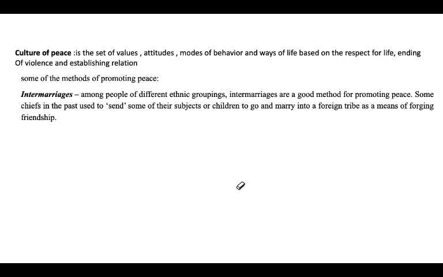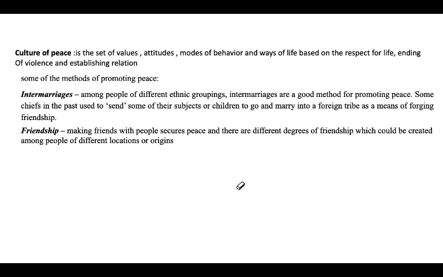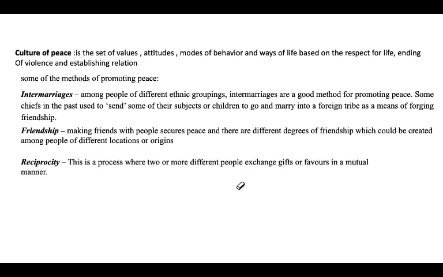Then we have this other one, friendship. Making friends with people secures peace, and there are different degrees of friendship which could be created among people of different locations and origin. Then the other one is reciprocity. Reciprocity is the process where two or more different people exchange gifts in a mutual manner.